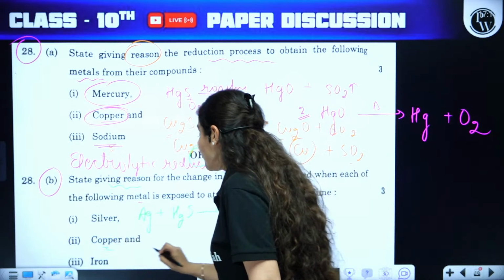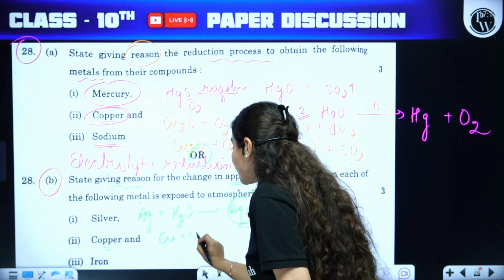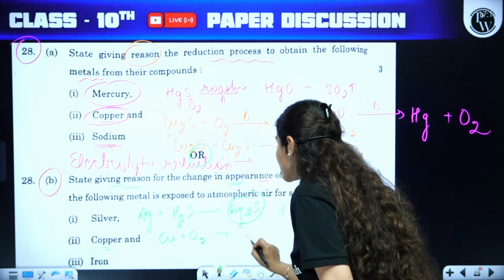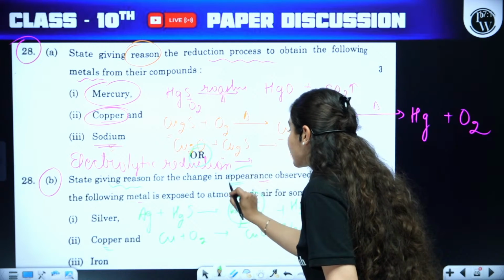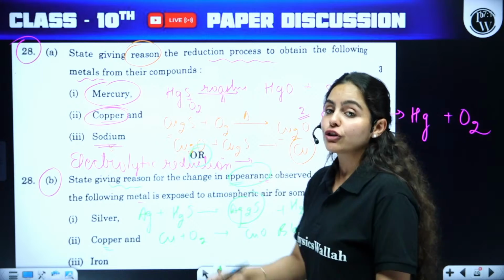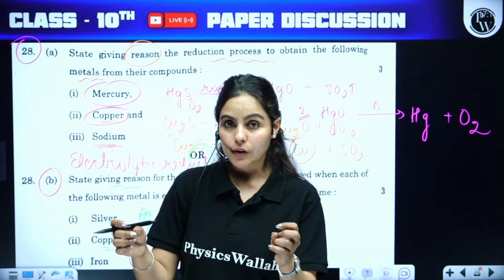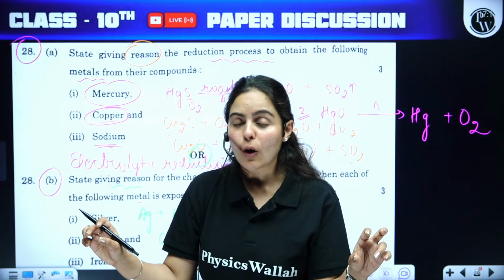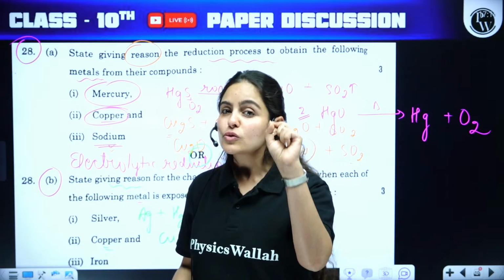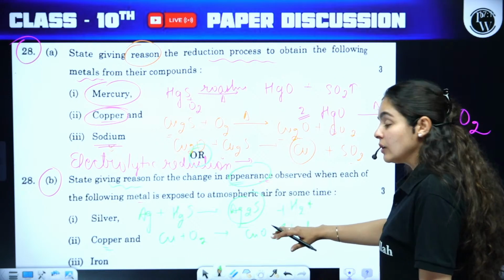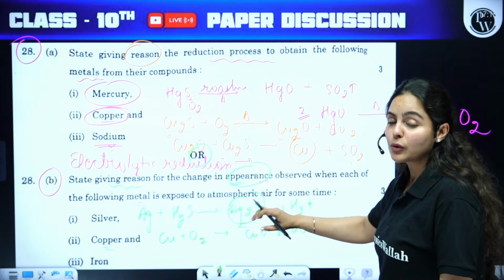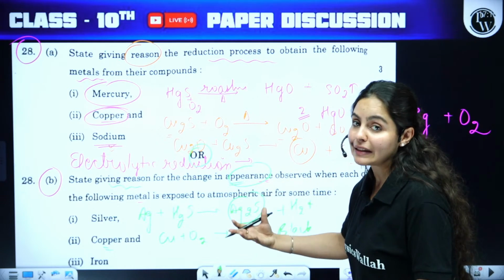Copper in presence of atmospheric air will result in formation of the black color of copper oxide. So guys, as they are talking about appearance, you're supposed to give the color here. If you have not mentioned the color along with the reason, you might lose marks here. Right? So you have to give the color along with the proper reason and what is responsible for giving the color.